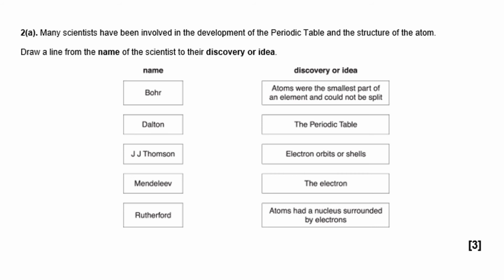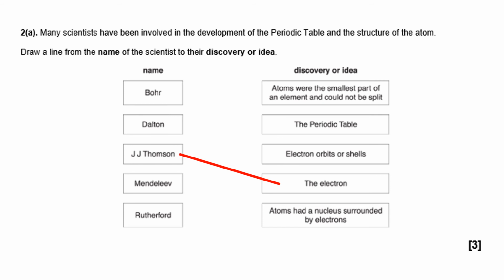Okay, so if this was me in an exam situation, I'd be looking at this list of names. I would read through all the ideas just so I know what's out there, and I would start to think, which one might that be? And I would go for the ones I was absolutely sure of first. So for example, I know in my head that J.J. Thomson discovered the electron. That is in my head.